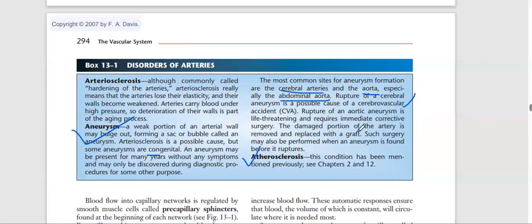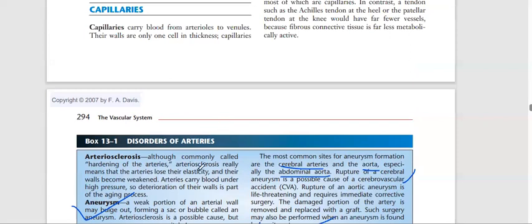The damaged portion of the artery is removed and replaced with a graft. Surgery may also be performed when an aneurysm is found before it ruptures. So basically aneurysm means bulging of the artery.